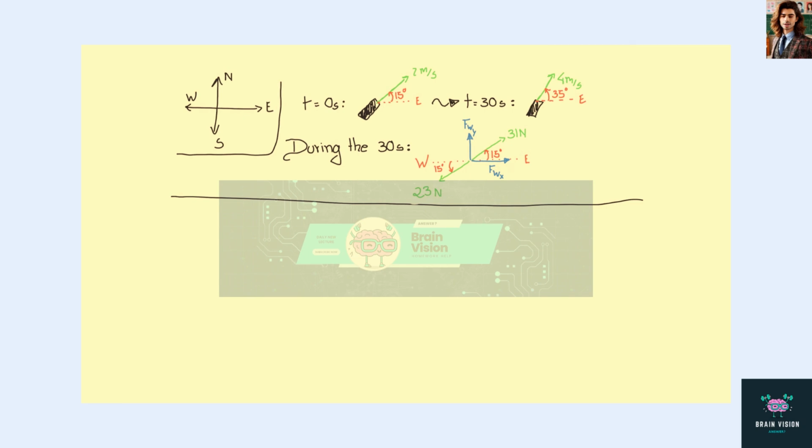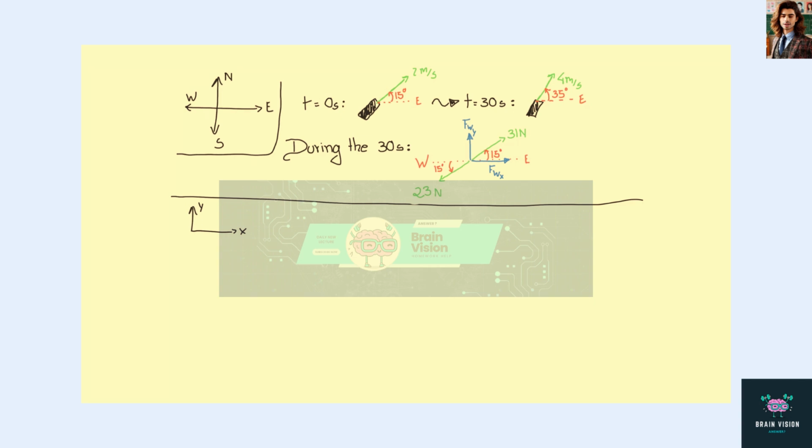We begin this question by calculating the acceleration of the boat. Before, at t equals 0, its velocity was 15 degrees north of the east. Let us decompose this velocity into its x and y components. I'm choosing x and y components as follows: this will be my y direction and this will be my x direction.